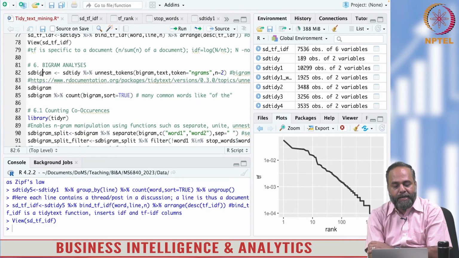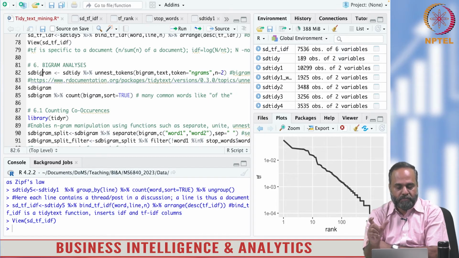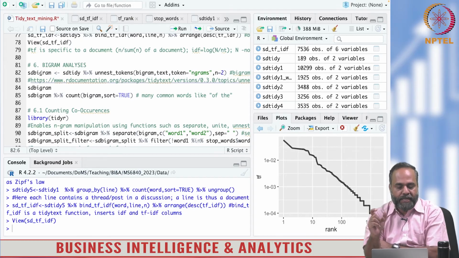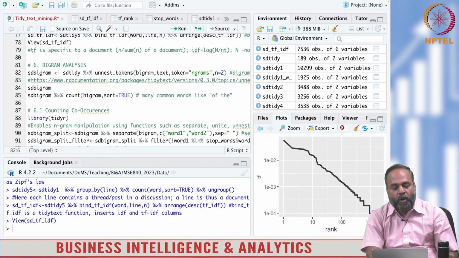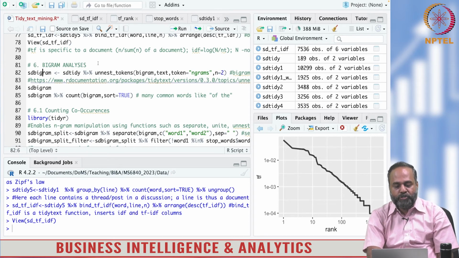Now, bigram analysis. We already have seen that words occur together in documents, that is, co-occurrence. Words also occur in a sequence, that is the n-gram. These occurrences are important, and the measures that tell us how often they occur together are also insightful in text mining. So we again start our tokenization using n-grams.